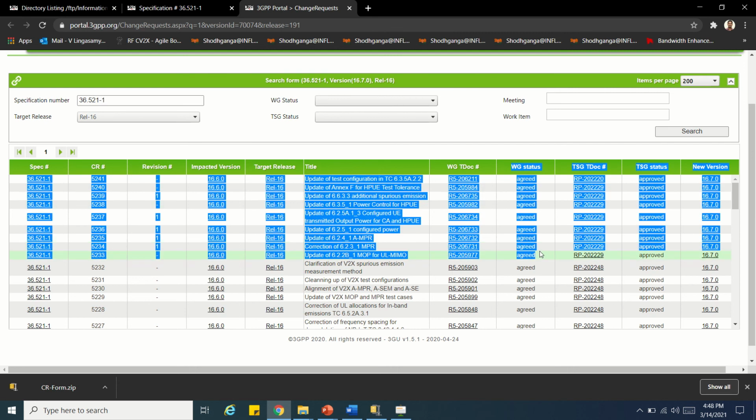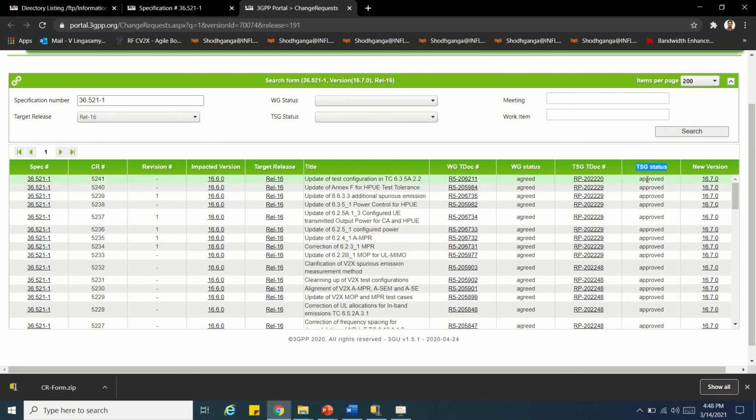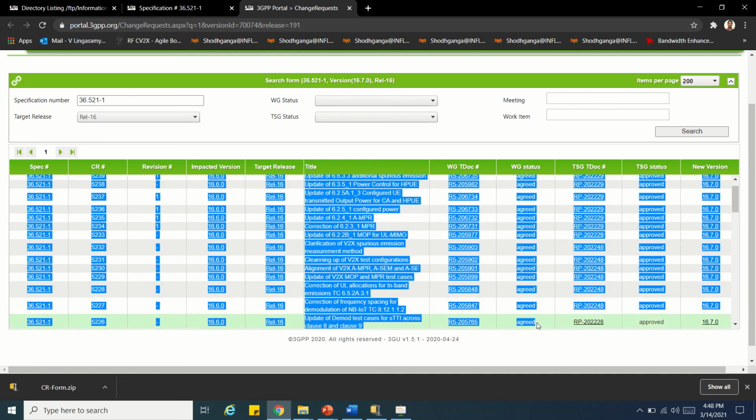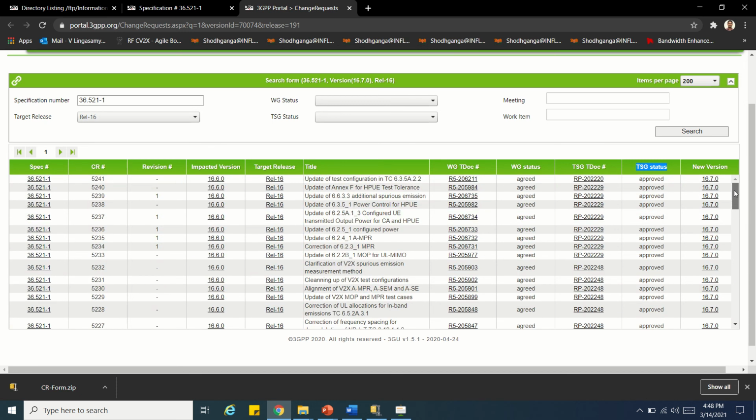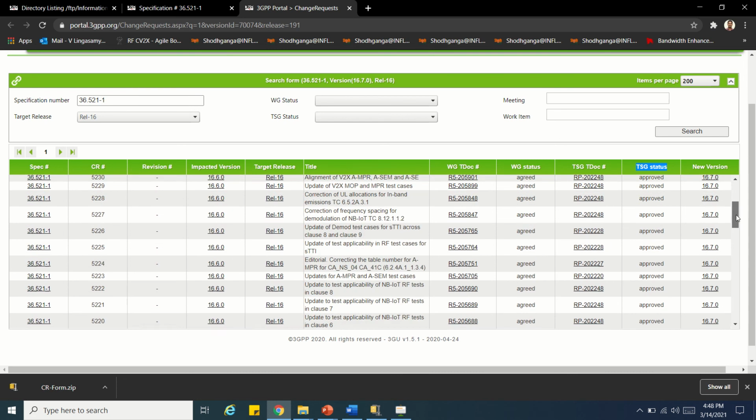See, the working group status is agreed and the technical specification group status is approved. So the approval authority is the technical specification group members, not the RAN members. Working group members are nothing but RAN 1, RAN 2, RAN 3, RAN 4, RAN 5. So this one is for RAN 5. Once RAN 5 agrees, then the technical specification group will approve it based on their views. If they feel that it is good, they will approve, otherwise they will reject it. That's how it works.